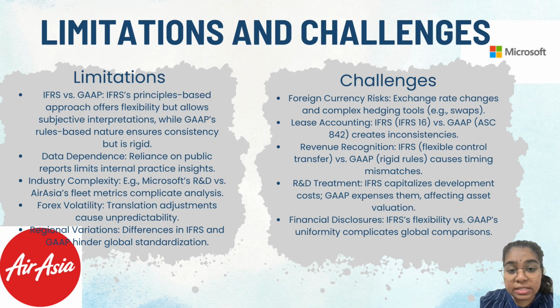Second, industry differences add complexity. Microsoft focuses on R&D and software, while AirAsia prioritizes costs like fleet management, making comparisons tricky. Foreign exchange and regional differences in standards further complicate reporting. Lastly, challenges like different treatments for leases and revenue recognition highlight how varied industry approaches to financial reporting are. These issues show the need to improve global standards for better consistency and understanding.